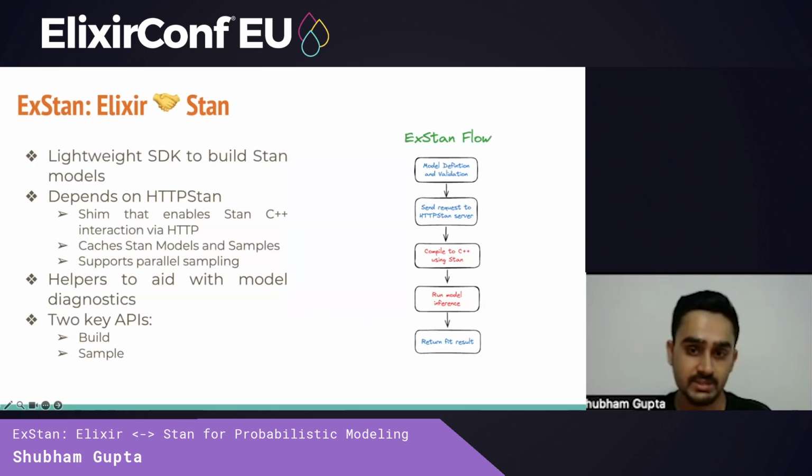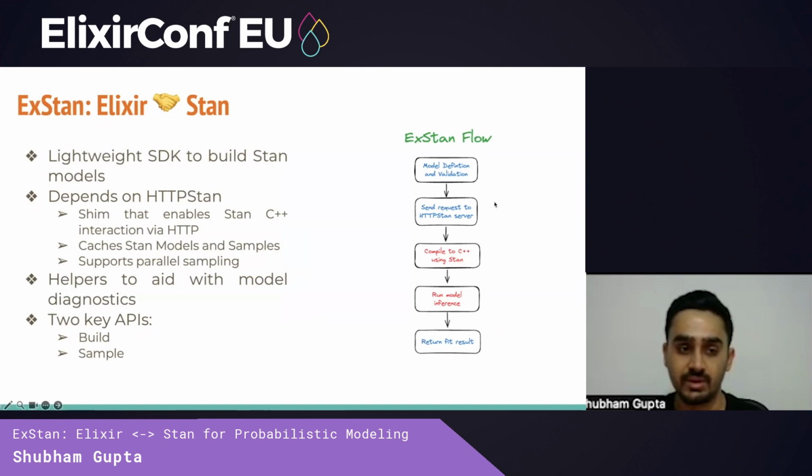ExStan is a lightweight SDK to interact with Stan in Elixir. It depends on HTTP-Stan, which is a shim that enables Stan interaction via HTTP. HTTP-Stan also supports caching and parallel sampling, helping improve inference speeds. And the flow on the right shows the life cycle of modeling the request with ExStan.